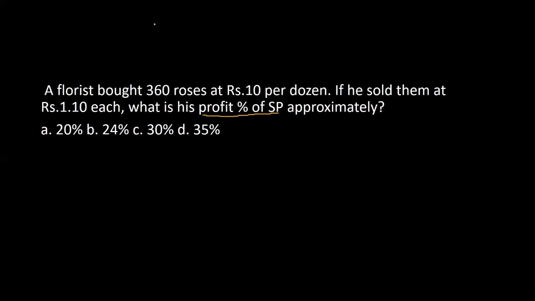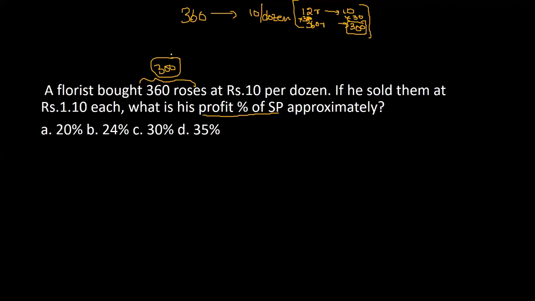So I'll just write it on the screen. What is the data here? He bought 360 roses for rupees 10 per dozen. 10 per dozen. That means what? He has bought 12 roses for rupees 10. That means 360 roses, he would have bought for how much? This is into 30, this is into 30. He would have bought it for 300. This is the first data interpretation that you get. The total cost of 360 roses for him was 300 rupees. That is clear so far.